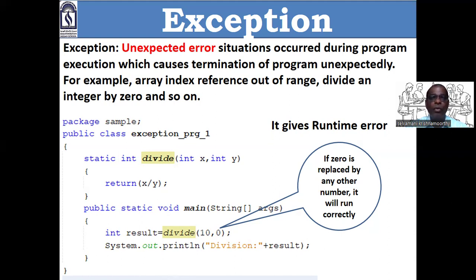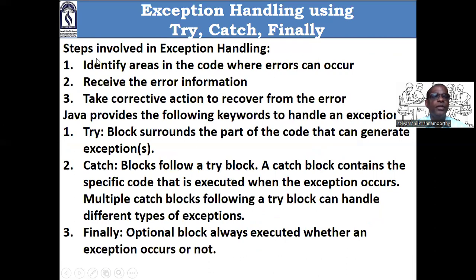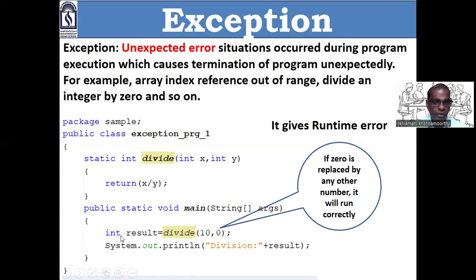Now you are clear. What do you mean by exception? How does it happen? Good. See, the steps involved in exception handling. 3 steps are involved. Identify the areas in our program or code where an error can occur. In this case, this line, int result equal to divide(10, 0), can raise exceptions. Okay.